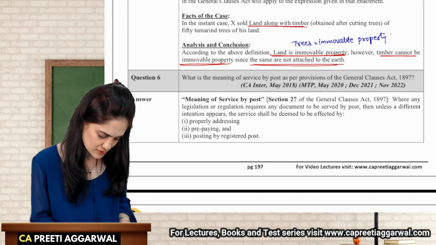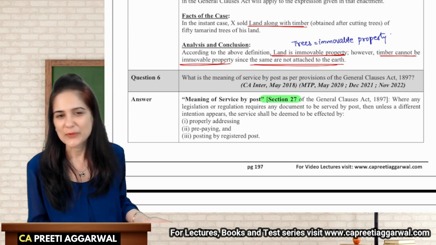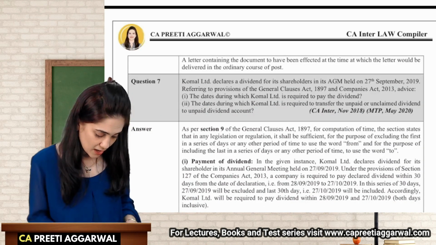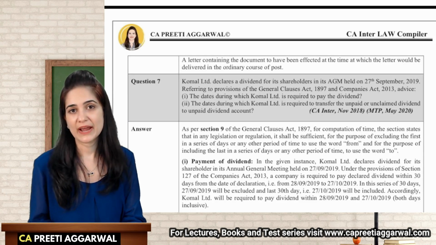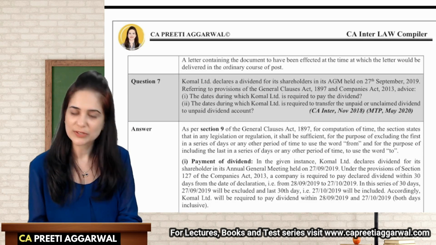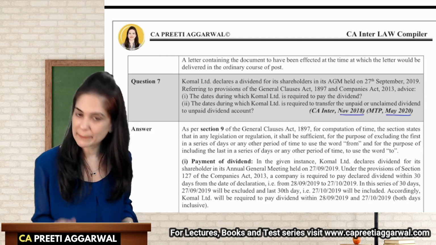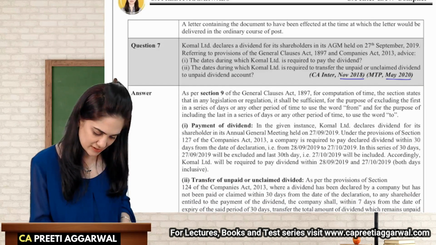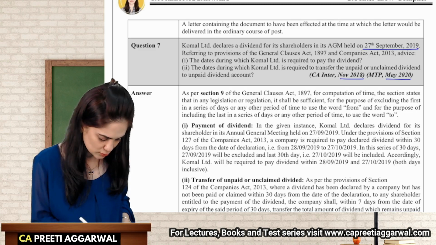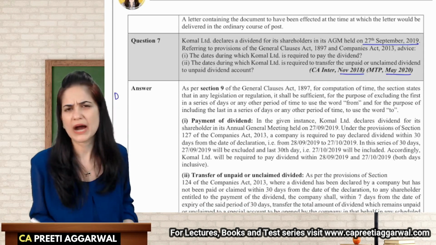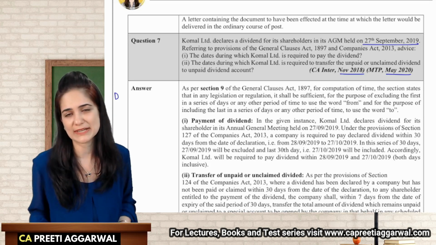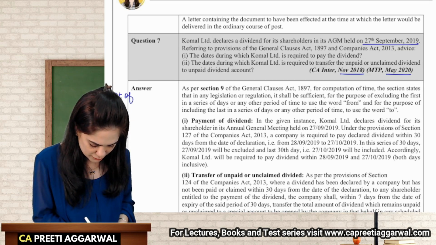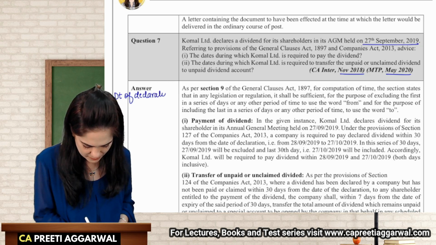Meaning of service by post, section 27. It's a repeat question. A very important and a very frequently asked question. It has been asked twice, but it can be asked again also. Now, the company declares a dividend in the AGM held on 27th of September. As soon as I start reading the question, I immediately start taking down notes. That is my habit. So the date of declaration of dividend is 27th September.